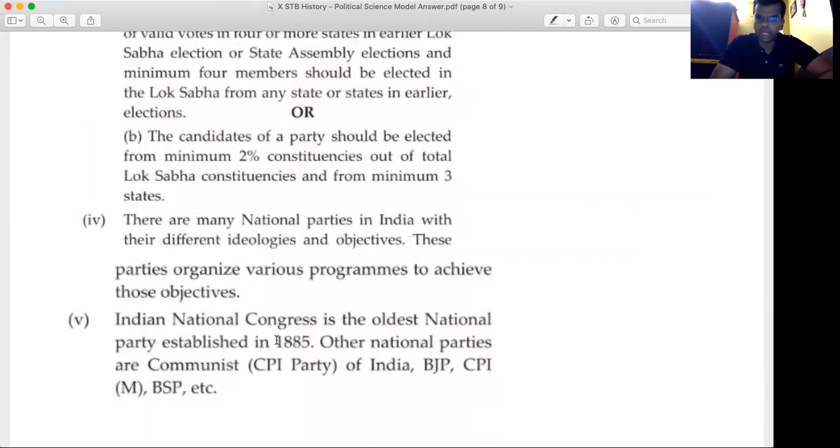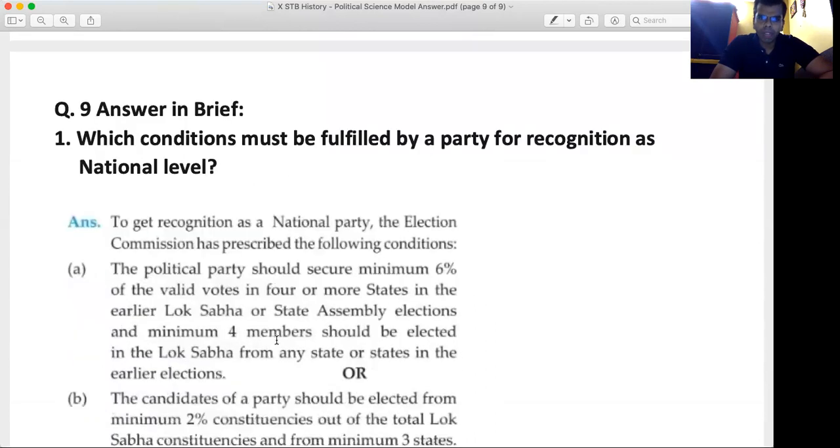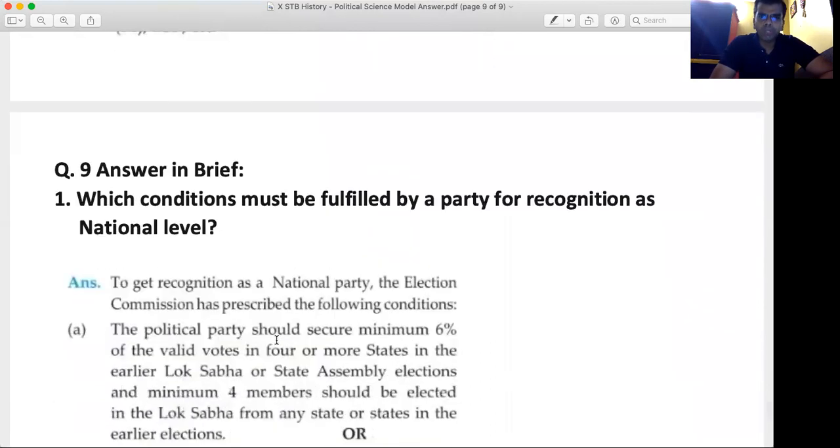Indian National Congress is the oldest national party established in the year 1885. Other national parties are Communist Party of India, BJP, BSP, and CPIM. Am I clear? So for writing any 4 points, half mark for each point, you will get 2 marks. Going ahead, answer in brief.